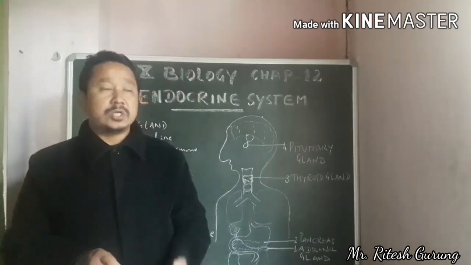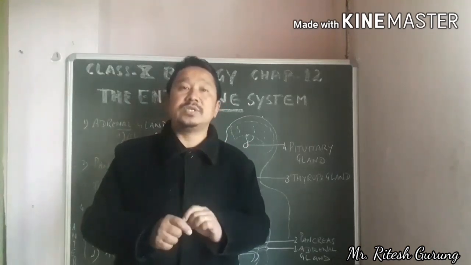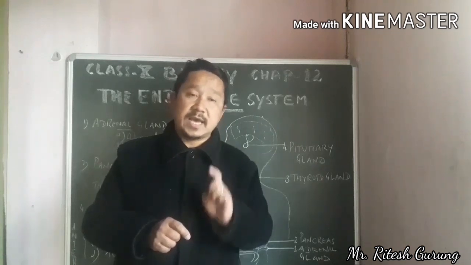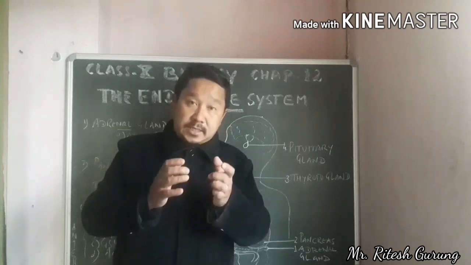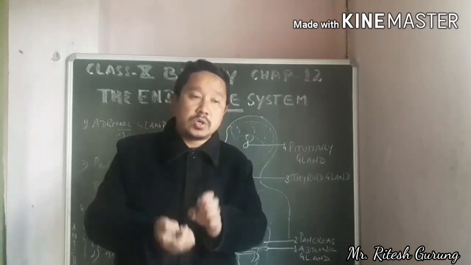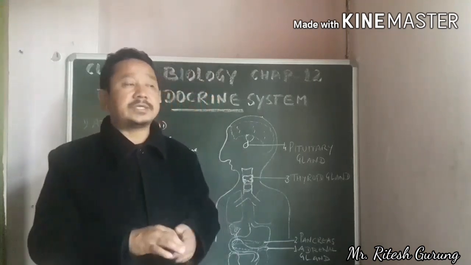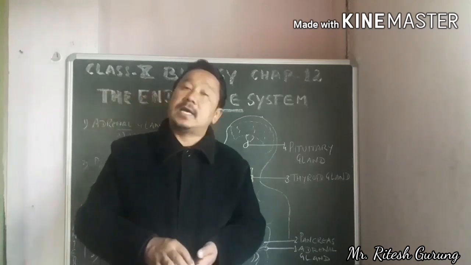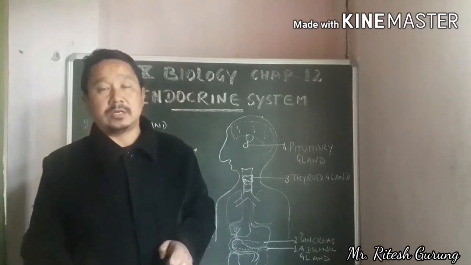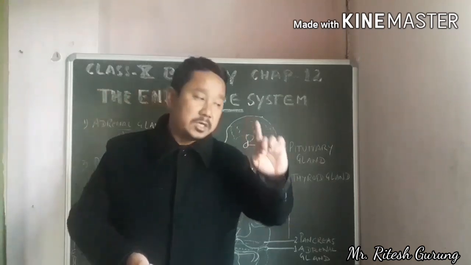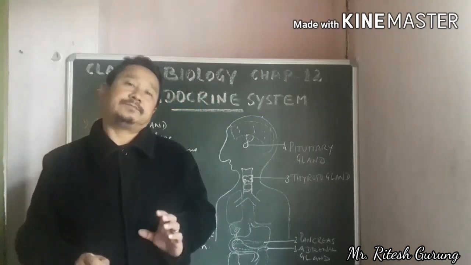An exocrine gland is a duct gland, that means a gland which has a duct, D-U-C-T, so that it pours its secretions into the duct. Through the duct it reaches the target places. One has a duct, the other does not. That means an endocrine gland is a ductless gland, whereas an exocrine gland is a gland having a duct.